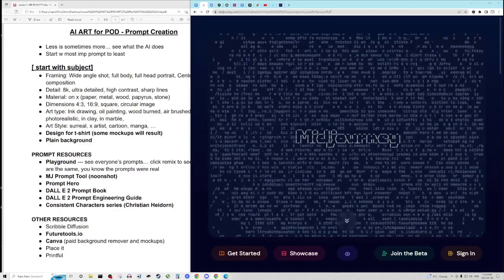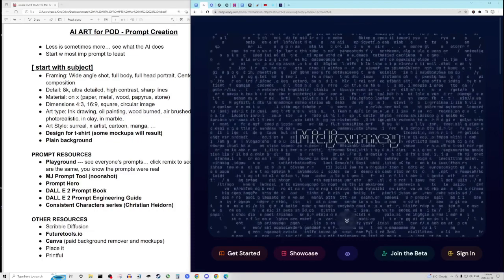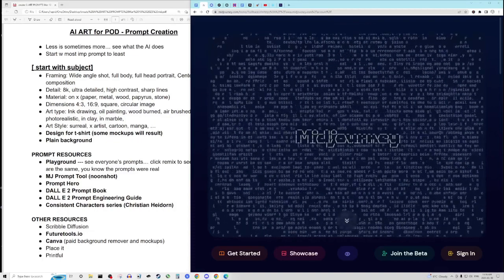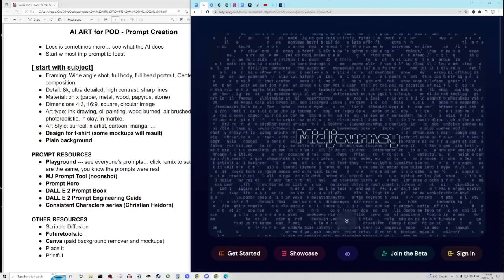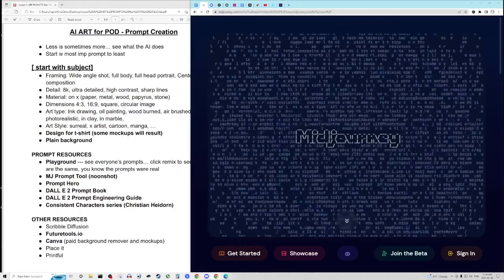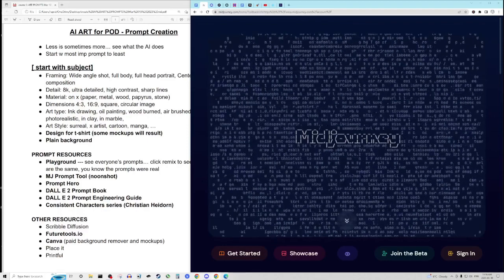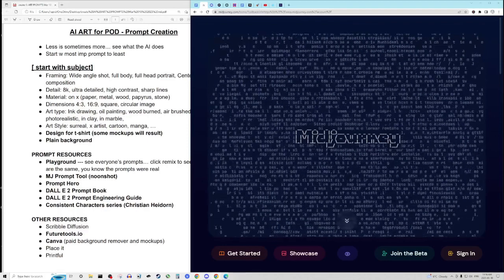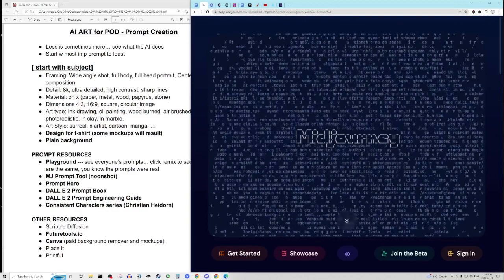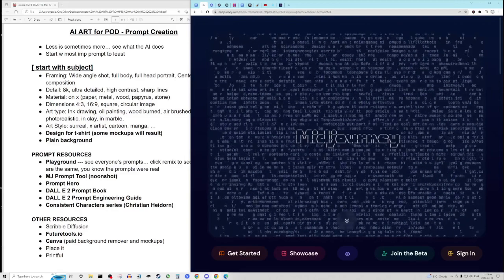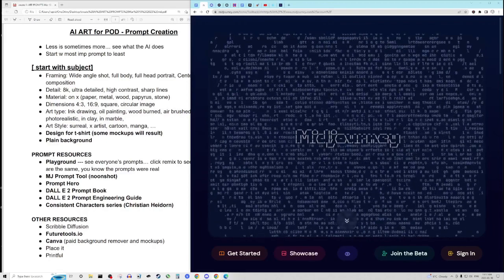And I'll show you a little bit more about how that works, and all of the resources, or a few of them, that I use the most at least today, because we could talk about prompt creation and Midjourney over days, weeks, months. A whole course, a whole degree could probably go into AI art creation, or the types of things you can do with an AI program like Midjourney.